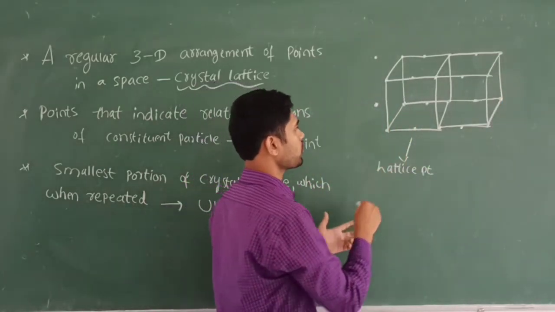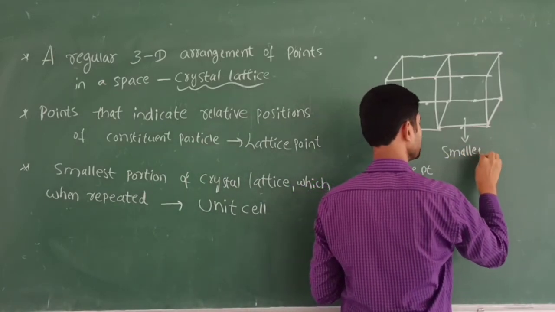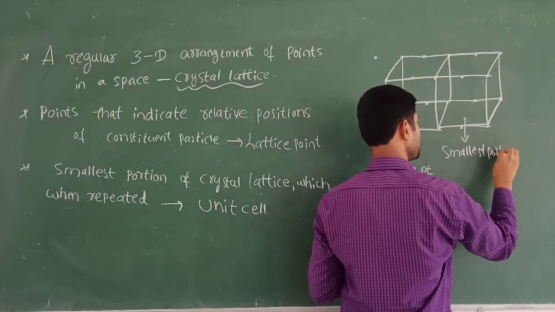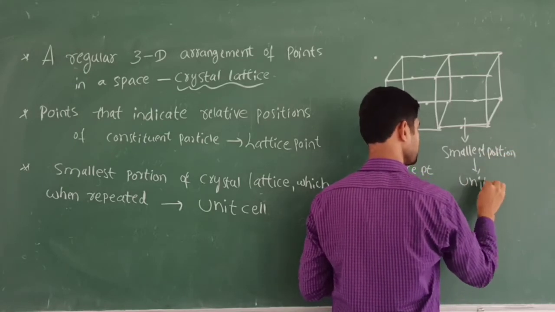This is the smallest portion we obtain, and we call this smallest portion the unit cell.